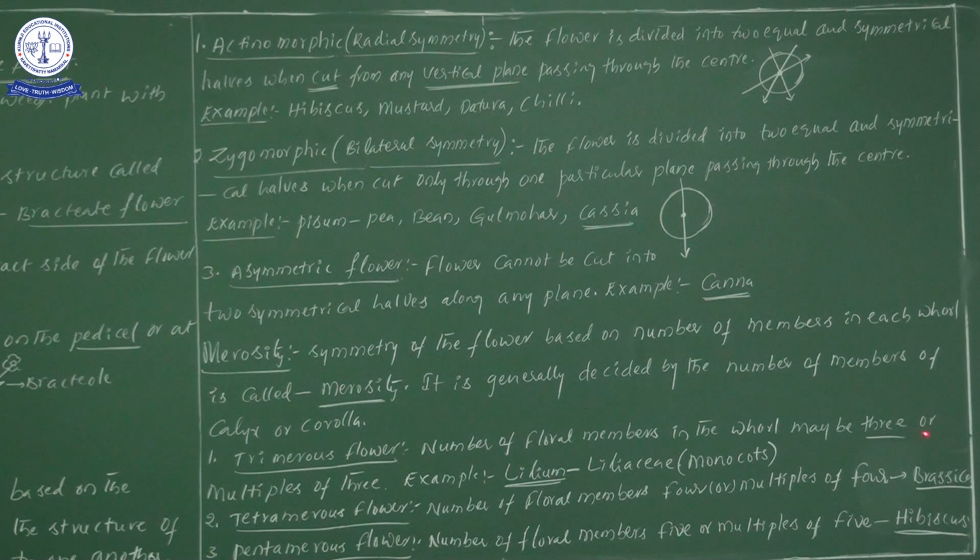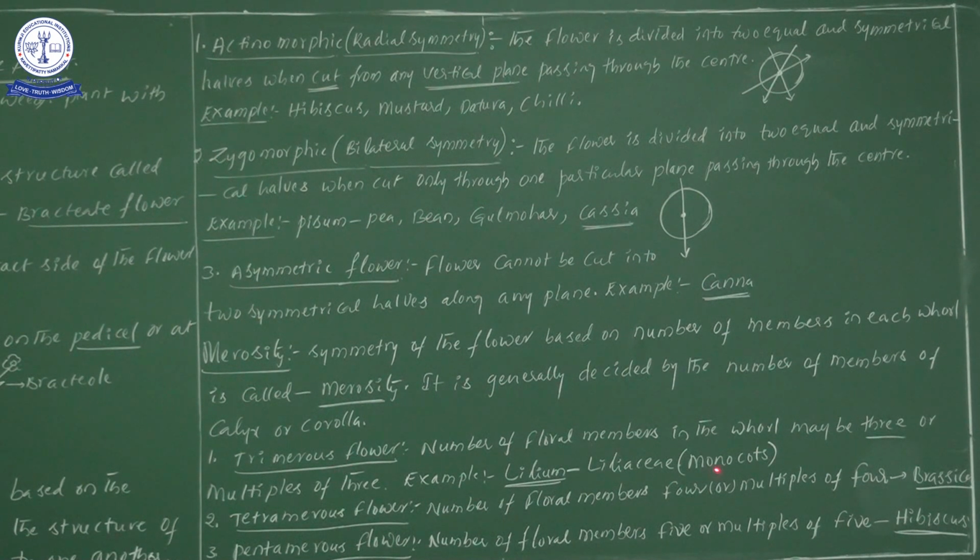Or one more statement also we can study: 3 or multiples of 3. Means there 3 will be there, or 6 or 9 or 12. Likewise, 3 or multiples of 3 can be taken. The best example is Lilium. For example, Liliaceae family members. One more example is onion, Allium cepa, the scientific name of onion. There we can see the trimerous condition.